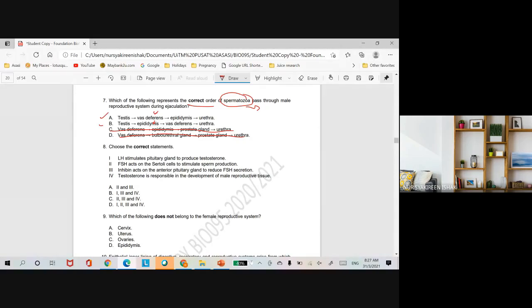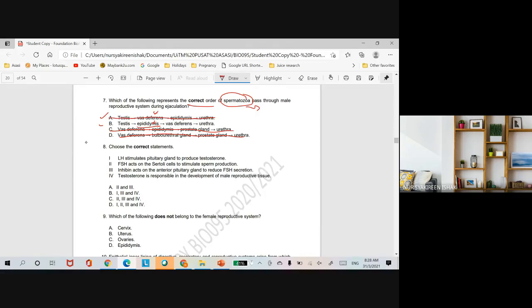It does not have the ability to swim yet. So this sperm cell has to be stored inside a structure where the sperm will be stored and gain the ability to swim. This is the place we call the epididymis. So epididymis is the next saluran. So obviously A is not correct.